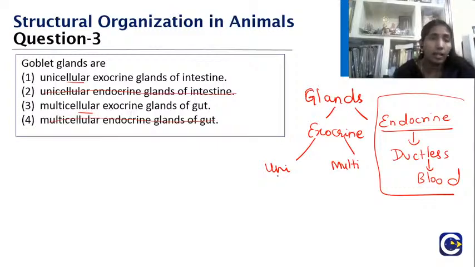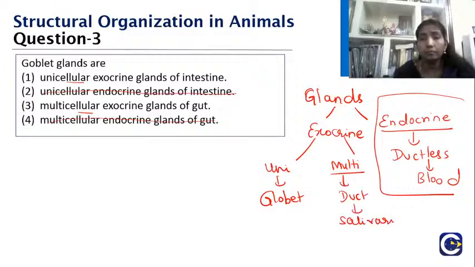The unicellular exocrine glands are isolated glandular cells which secrete their secretions by exocytosis, like the goblet cells. But what about the multicellular ones? The multicellular exocrine glands make their secretions through a duct, like the salivary glands and the pancreatic glands, etc. So exocrine, unicellular is goblet.